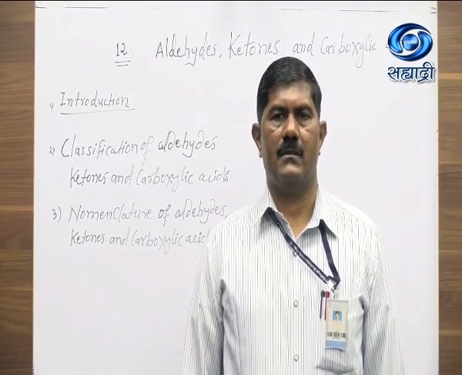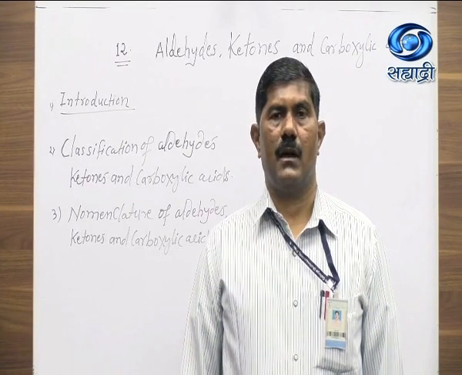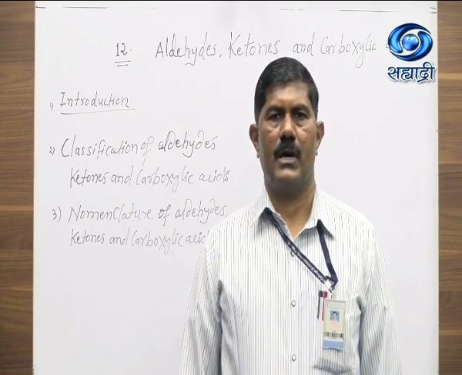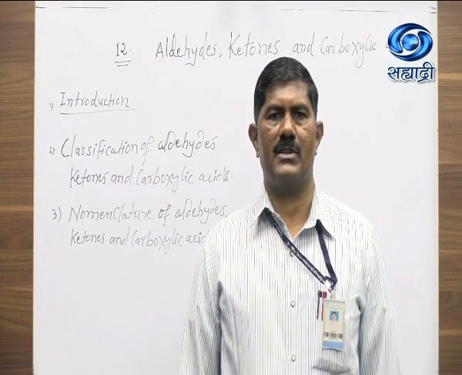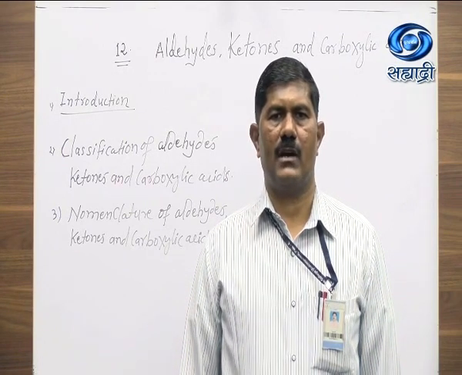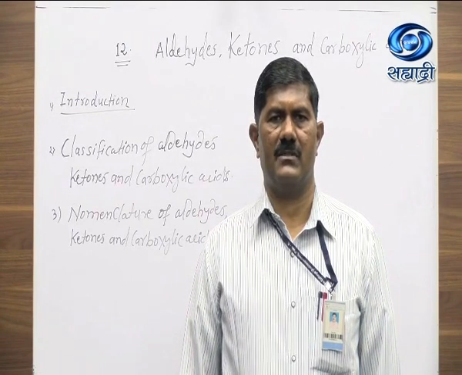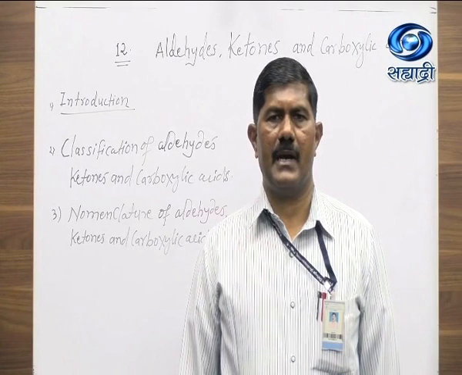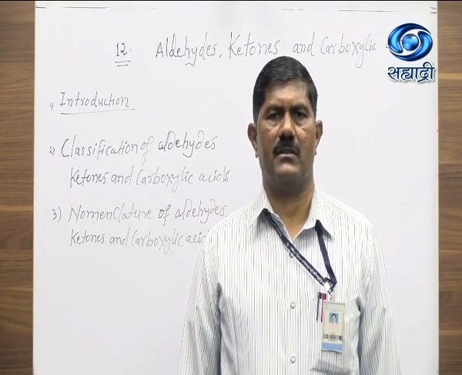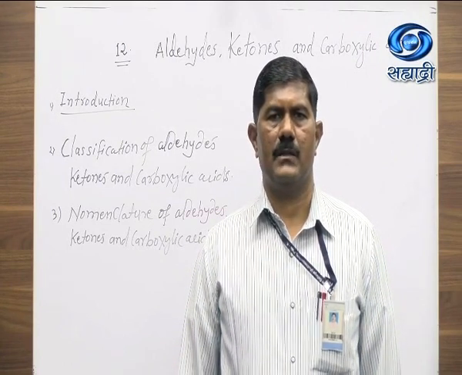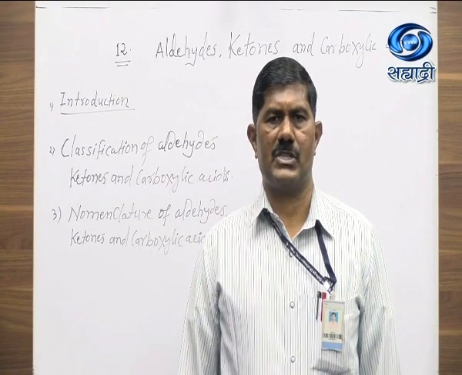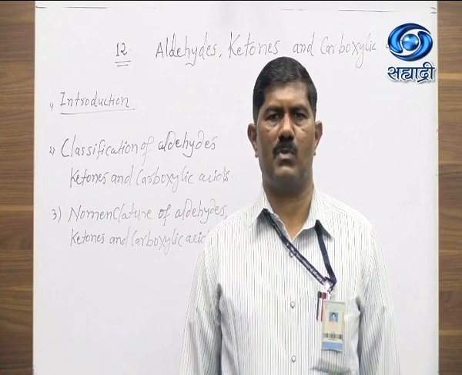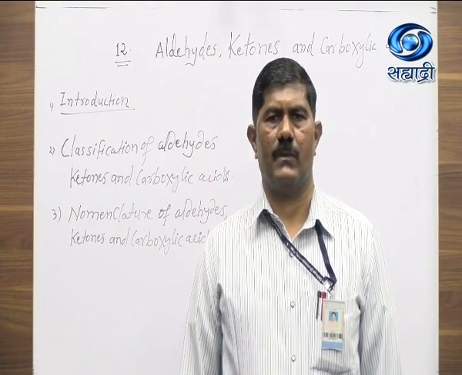Today we have studied unit number 12, aldehydes, ketones and carboxylic acids. From this chapter we have studied the introductory part, that is introduction for aldehydes, ketones and carboxylic acids. After that we have seen the classification of aldehydes, ketones and carboxylic acids, and after that we have seen the nomenclature system for the aldehydes and ketones, that is the trivial name system and IUPAC nomenclature system.